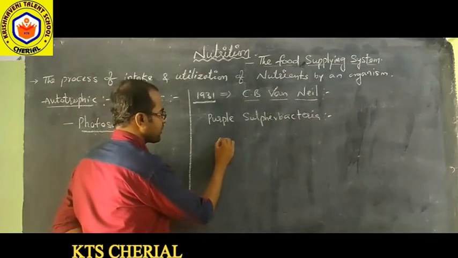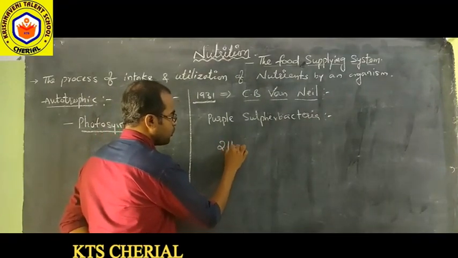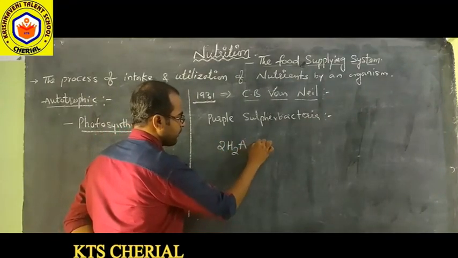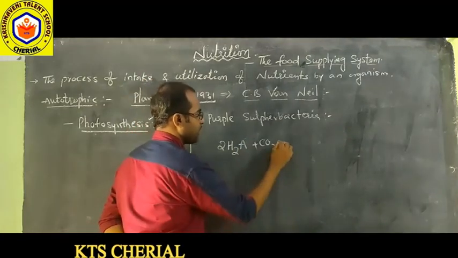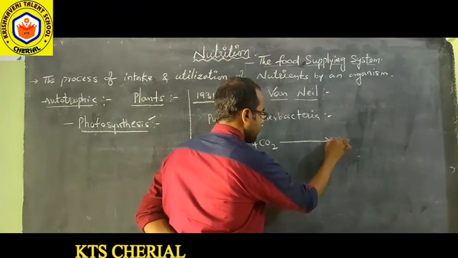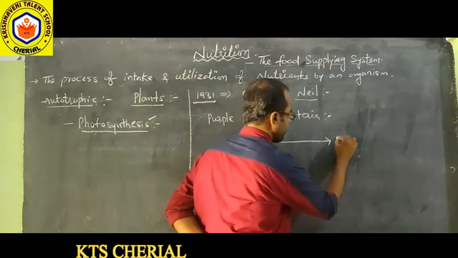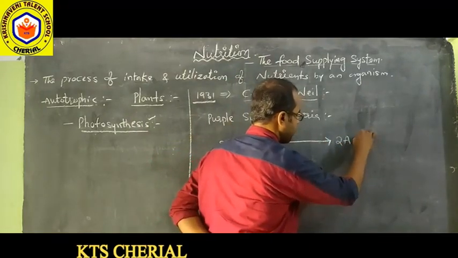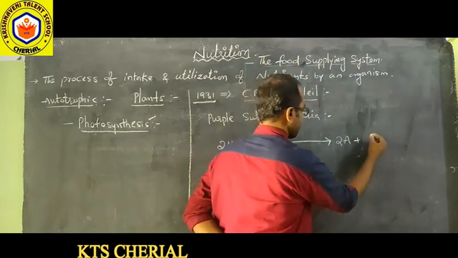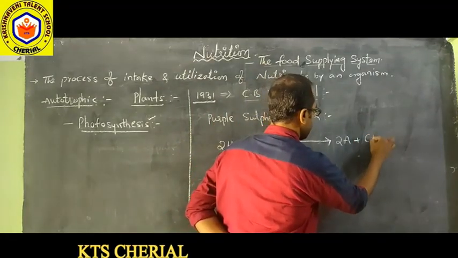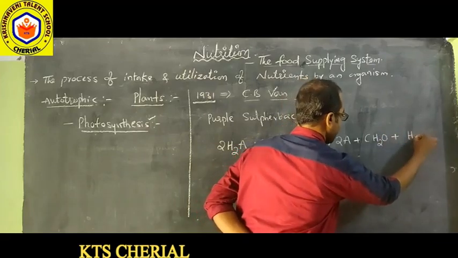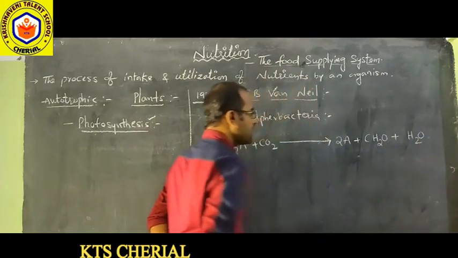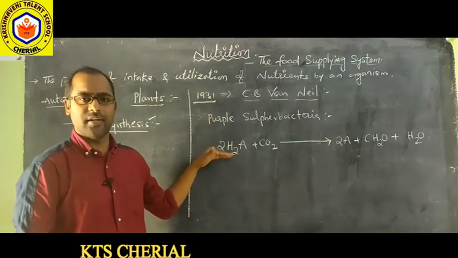So what is the general equation here? 2H2A plus CO2 gives rise to 2A plus CH2O plus H2O. So this is the general equation he has given.